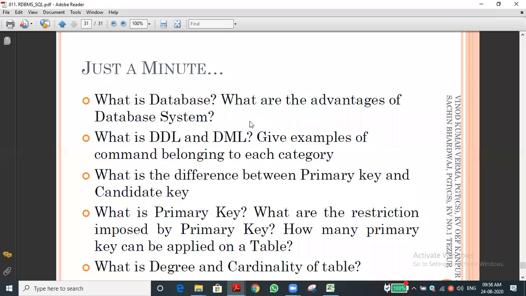What are DML and DDL? What is the full form of DDL? Data definition language, data manipulation language. Give some example commands. DDL commands, can you say?